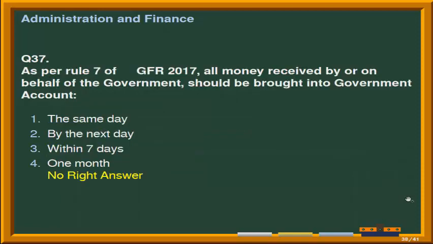Next question is, as per Rule 7 of GFR 2017, all money received by or on behalf of the government should be brought into government account. Options are number 1, on the same day. Second option is by the next day. Third option is within 7 days. And the last option is 1 month. As there is no right answer, because as per Rule 7 of GFR 2017, money should be brought into government account without any delay and no time limit is mentioned there.